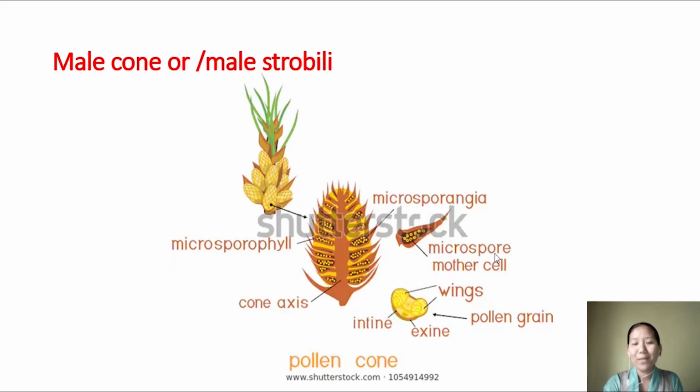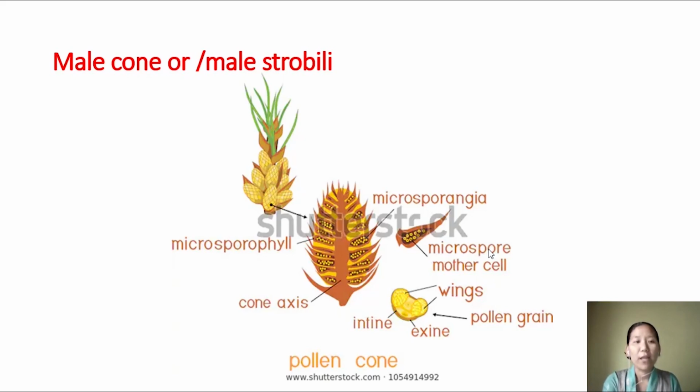This microspore mother cell undergoes meiosis. Meiosis is a type of cell division where there is a reduction of chromosome number. So the 2n becomes n, the diploid becomes haploid. The microspore mother cell undergoes meiosis to produce 4 microspores. Meiosis, we know, results in the formation of 4 daughter cells. So there are 4 microspores, and each microspore undergoes further division and development to produce the male gametophyte.